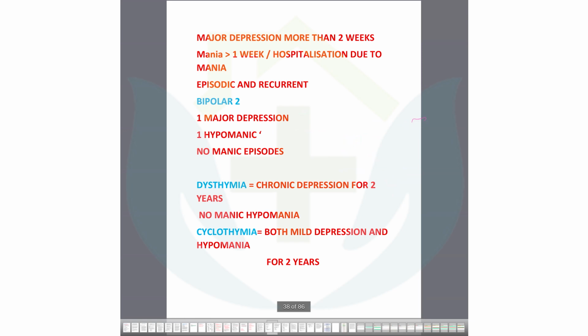And manic means delusions and hallucinations. No manic episodes means no psychosis. No delusion or hallucination in the scenario. So this is bipolar 2. I think it is very easy now. You should just learn the cycle, learn the scale, the happiness, sadness, then you will read it. Then it will be easier to identify from the scenario.